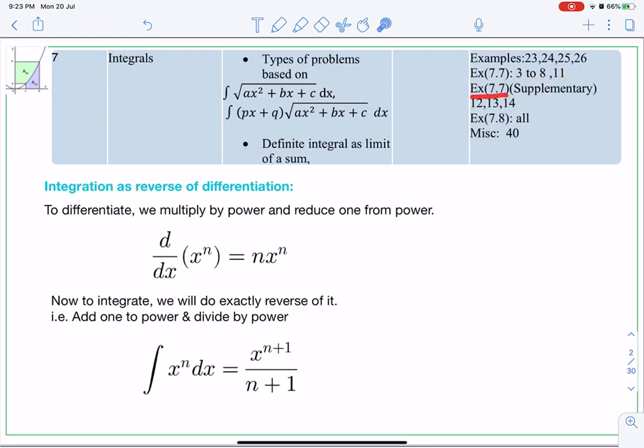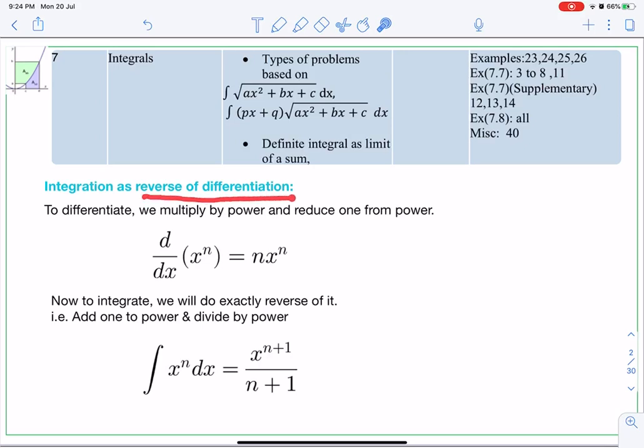Then the supplementary exercise, which is in the supplement to the main textbook. Questions 12, 13, 14 are deleted. Then exercise 7.8, all of it is deleted, which is based on limit of a sum. So the whole exercise is deleted. Then from miscellaneous, question number 40 is deleted. Okay. So let us start.